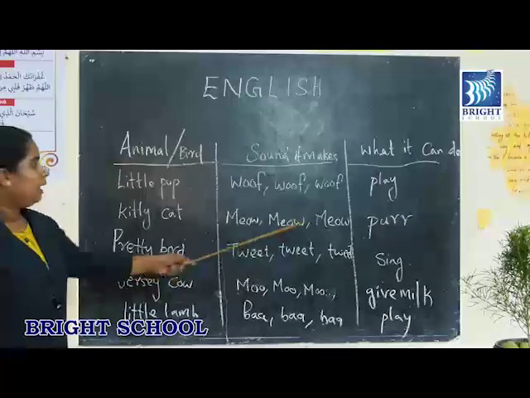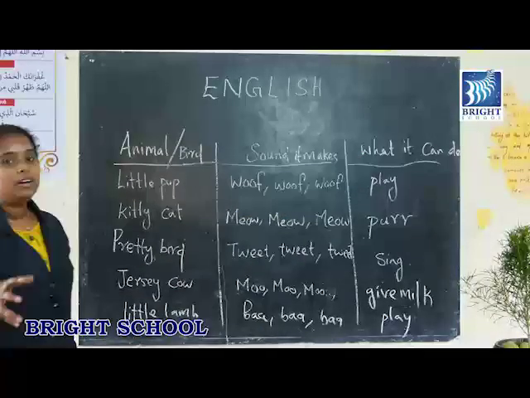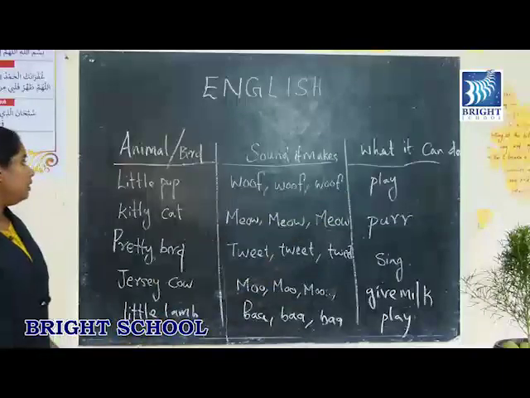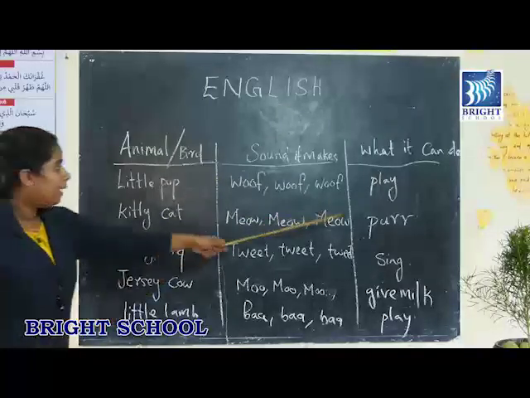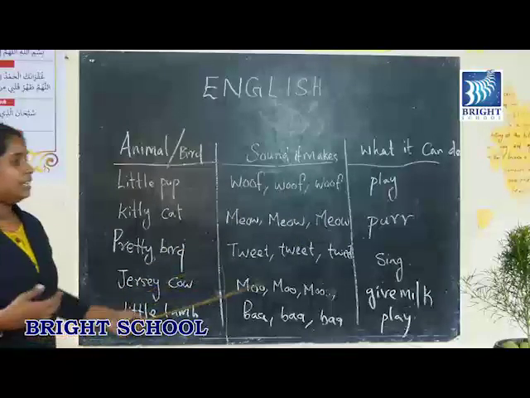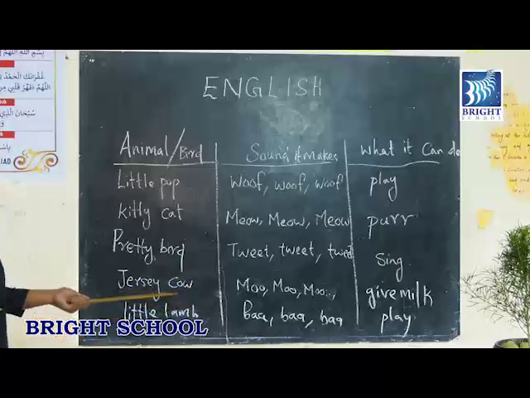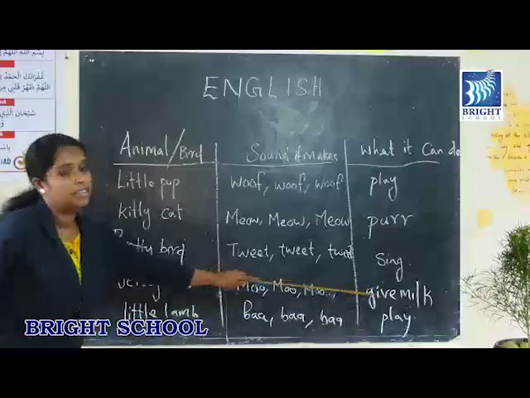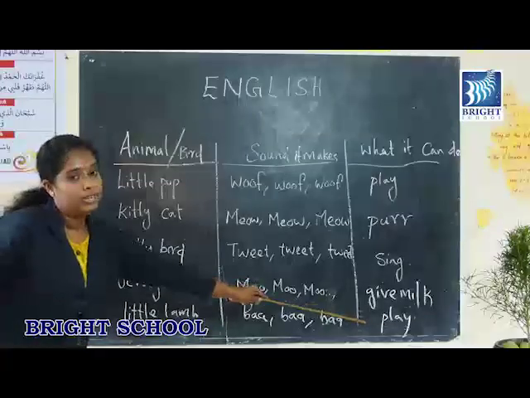Now we can move on to the last column. In the last column we wrote what it can do, what all these animals are doing. The little pup is playing and the kitty cat says that it can purr. And the pretty bird, what is this pretty bird doing? Yes, it is singing the whole day. And the fourth one, Jersey cow. What is Jersey cow doing? It is giving milk. Cow gives us milk. And the last one, lamb, it also is playing.